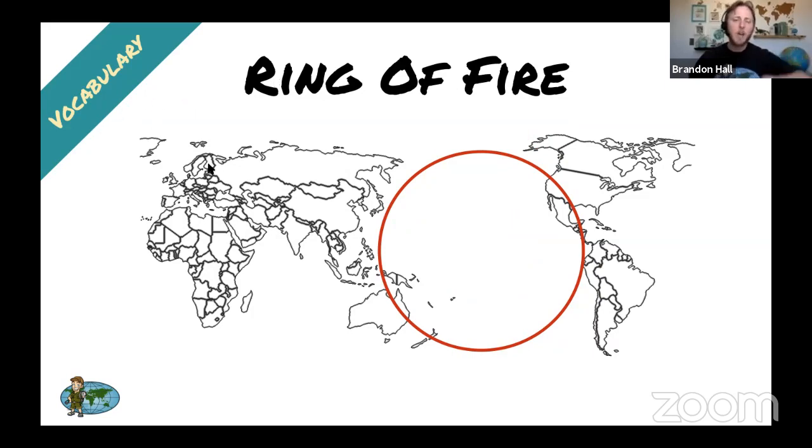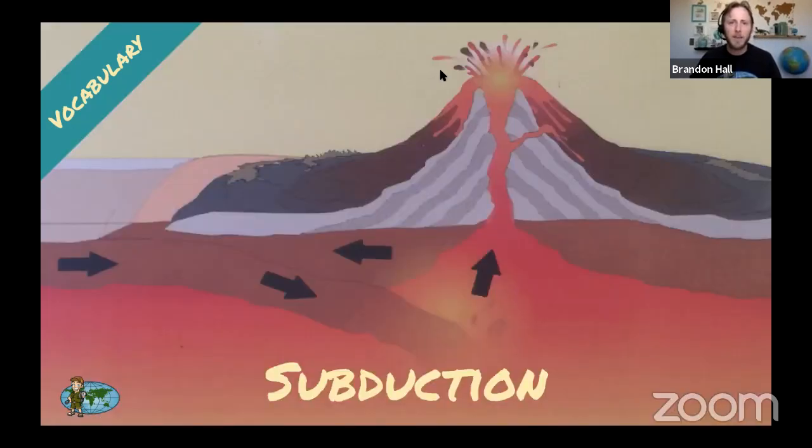But why? Why is the Ring of Fire so active? It's active because of a process called subduction. Subduction. What's it called, guys?